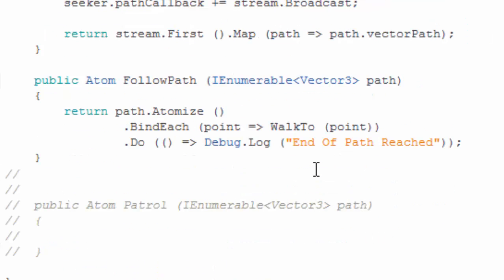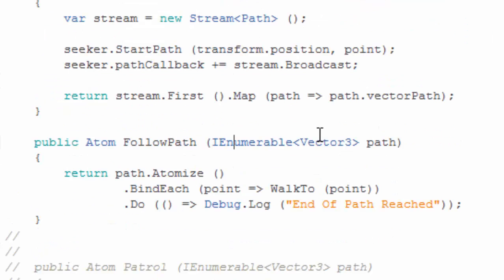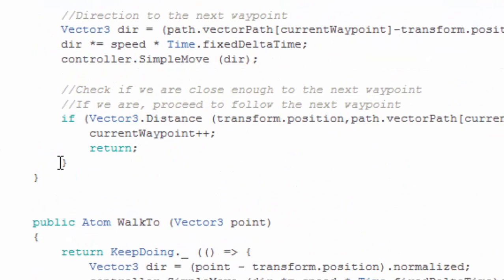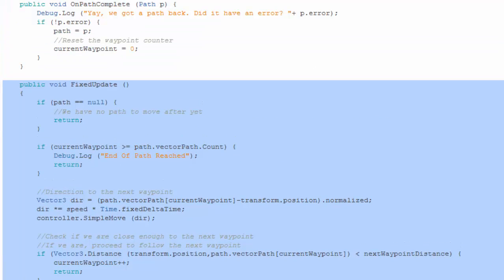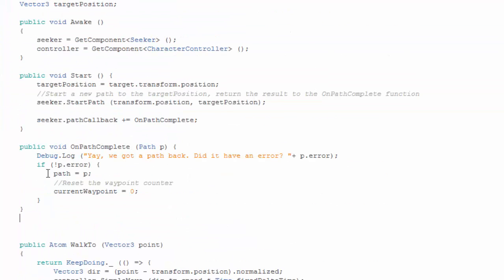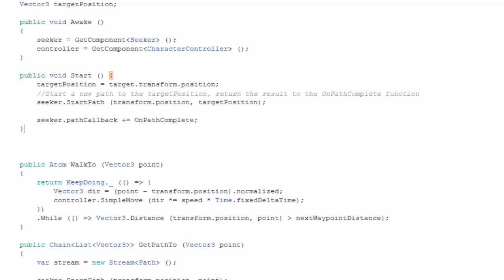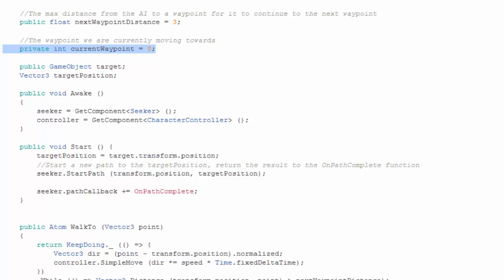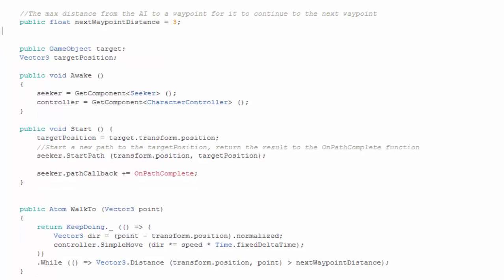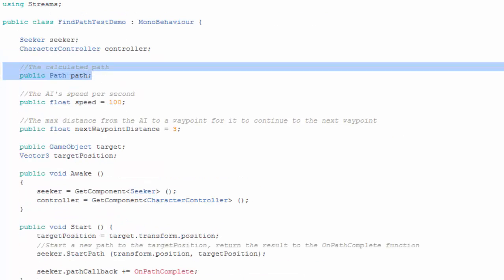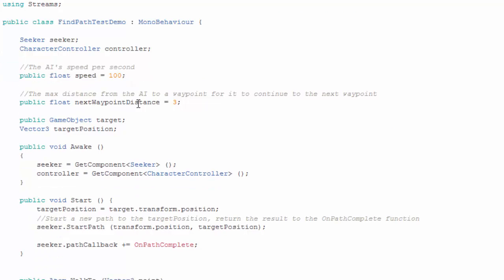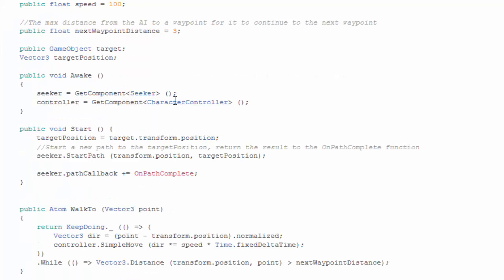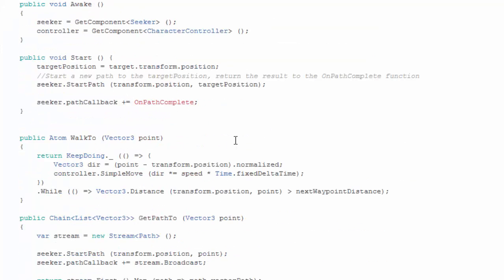And since we already have our follow path atom, we're gonna first erase other things we don't need. This includes the current waypoint field and the path field that were previously there just to check the state inside the fixed update.